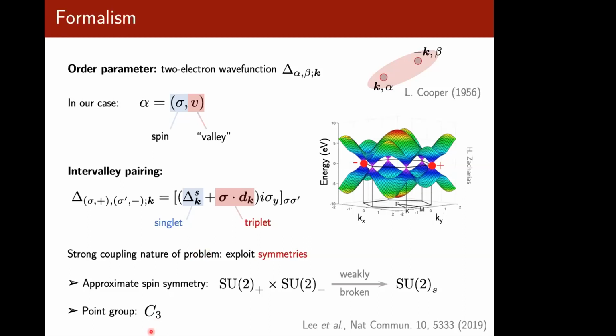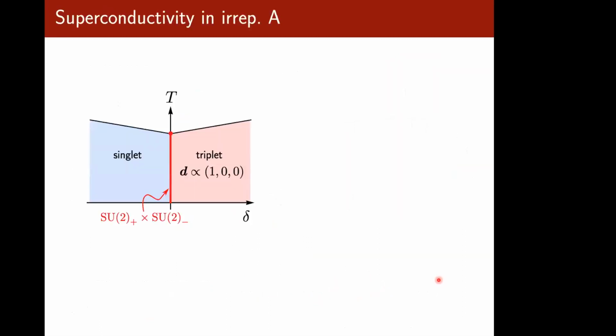We've talked about the C3 here, but there's another symmetry, which is SU2 plus and minus, corresponding to spin rotation in the 2 valleys. This is independent spin rotation, but there may be a Hund's coupling, which weakly breaks this SU2 plus cross SU2 minus down to SU2S, which is global spin rotation of all the valleys. So the main idea that we'll be using is that physically distinct superconducting states correspond to different irreducible representations of the symmetry group. Now, C3 has two different representations. There is the real and one-dimensional trivial representation, which is A.